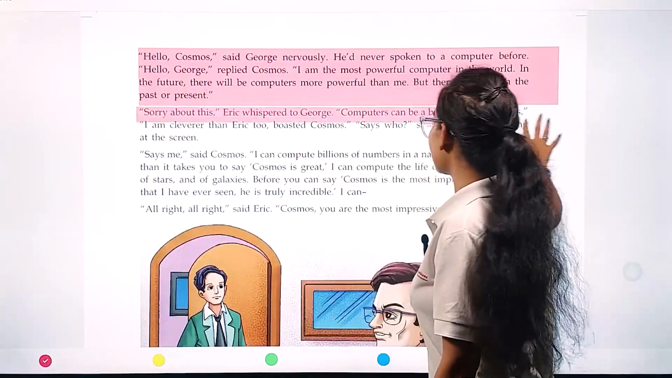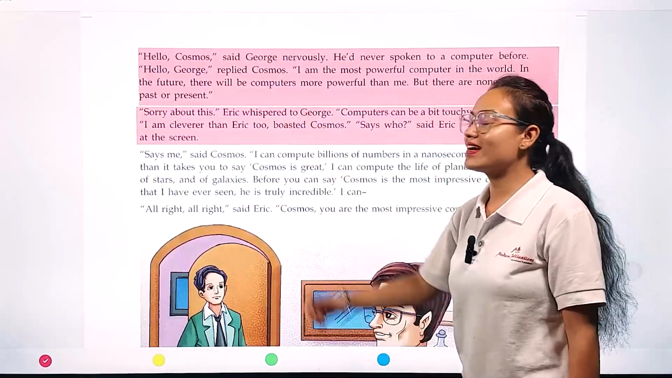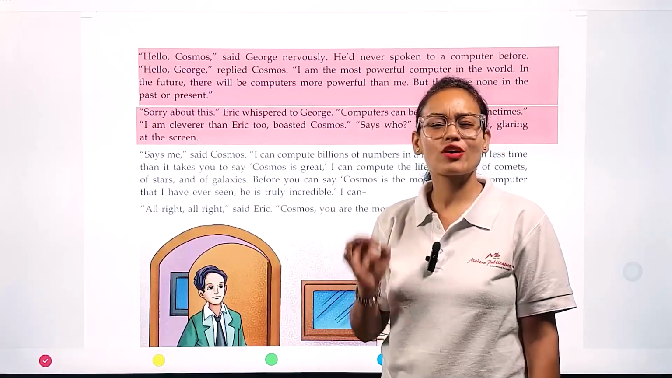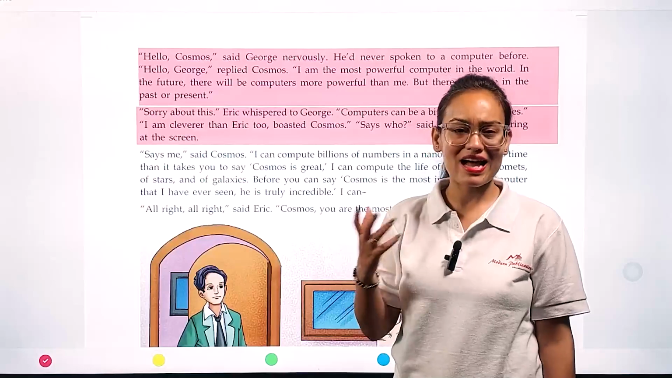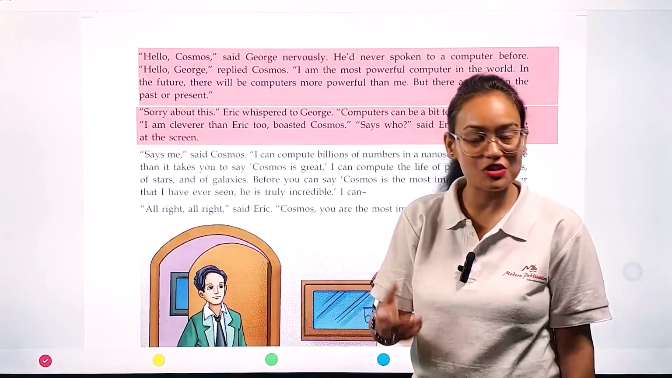"Sorry about this," Eric whispered to George. "Computers can be a bit touchy sometimes." So immediately Eric whispered in George's ear and said, sorry, George, sometimes computers act a bit touchy. It means sometimes computers act like emotional persons.